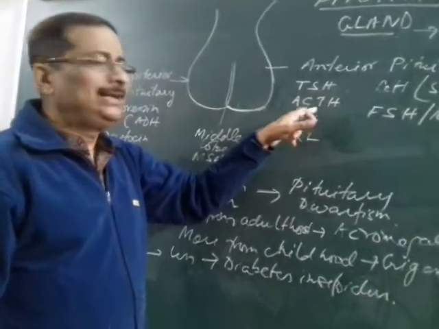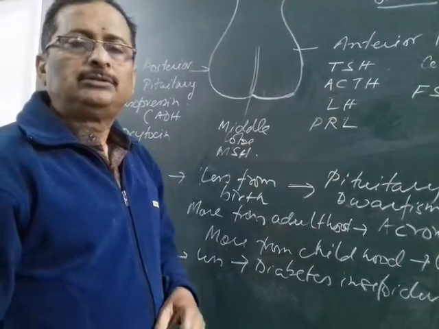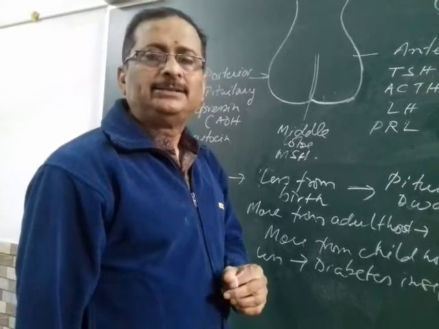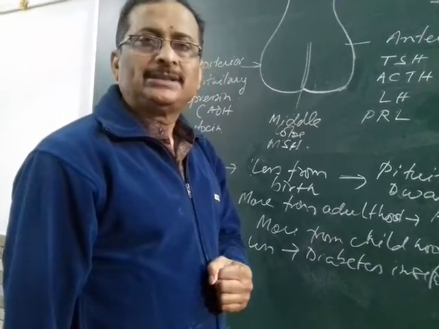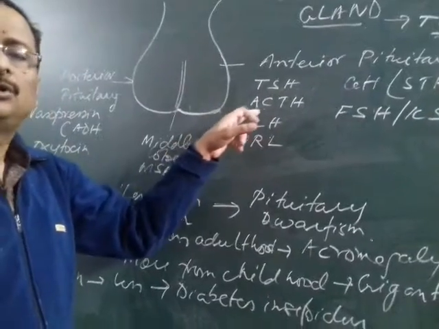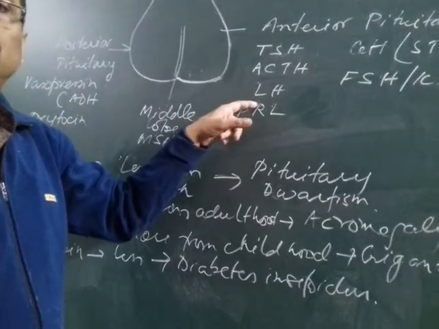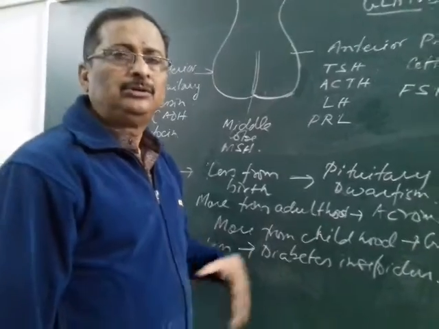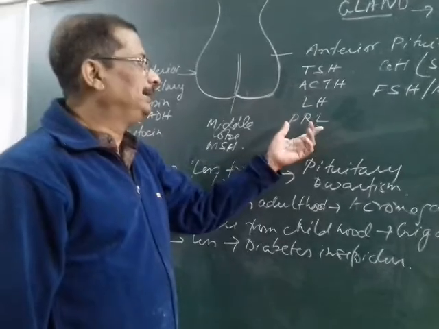The second hormone is called the ACTH, adrenocorticotropic hormone. The function of the adrenocorticotropic hormone is controlling the adrenal cortex. You know, the adrenal cortex secretes hormones such as the glucocorticoids, mineralocorticoids and the sex corticoids or the androgens. So the ACTH hormone actually controls your adrenal cortex. The third hormone is called the LH, or what we call the luteotropic hormone. Okay, and the LH usually helps in the function of the corpus luteum mainly.